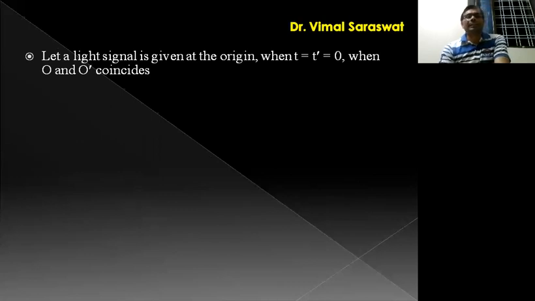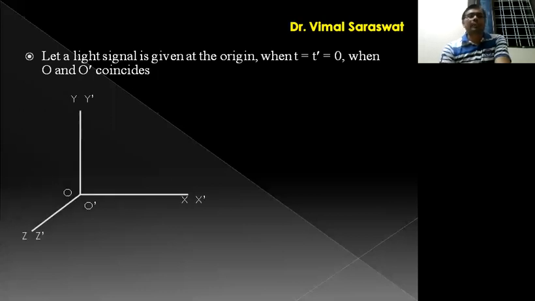Now let a light signal be given at the origin. It means when t equals t dash equals 0, and at this time the origins of both frames of reference coincide. Here both frames of reference S and S dash are coinciding with each other, and this is our light signal.